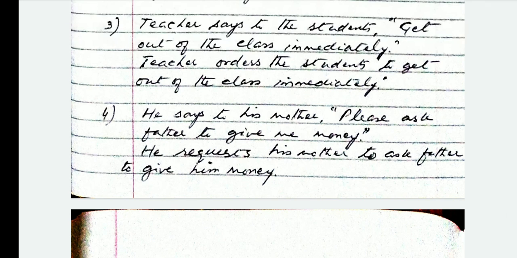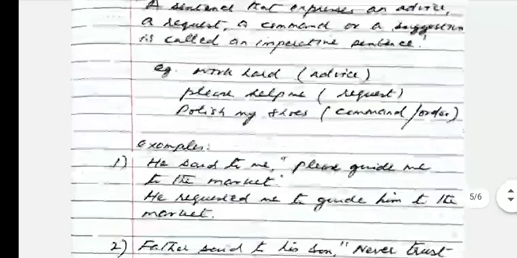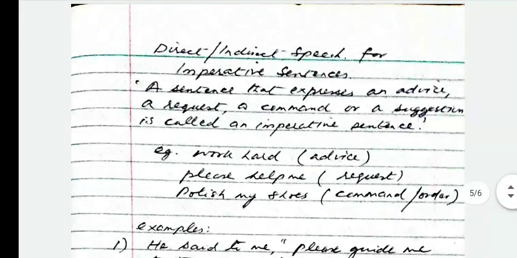Do not write requests to his mother. Had it been said, you would have written requested his mother, but here it is the present tense, so you will write that he requests his mother to ask father to give him money. Again you can see the inverted commas are replaced by the word to.